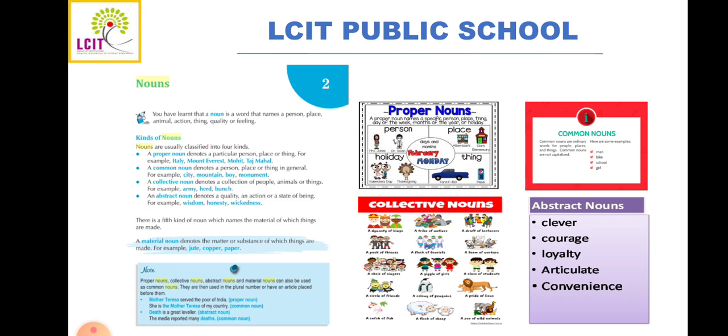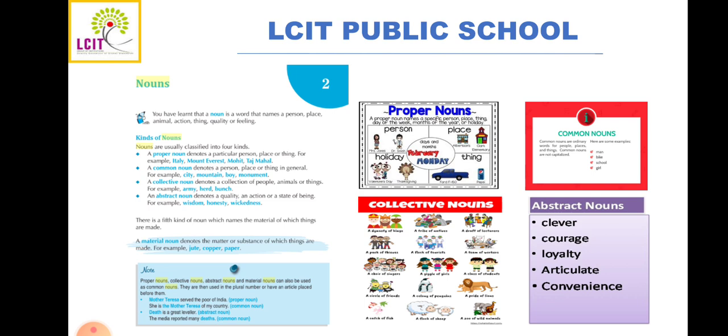So what is noun? In a word, in few words, if I say it is a naming word, it is noun, or a word used to show the name of person, thing, quality, idea, state or feeling is called noun. For example, Jacob is a good athlete. So here what did I do? I gave a name to a good athlete, and that is Jacob. So it is the name of a person. Noun is being shown here.